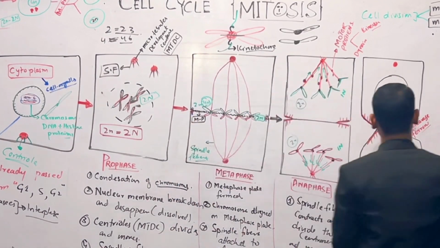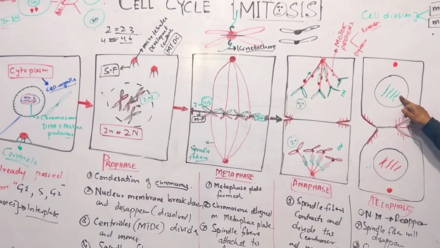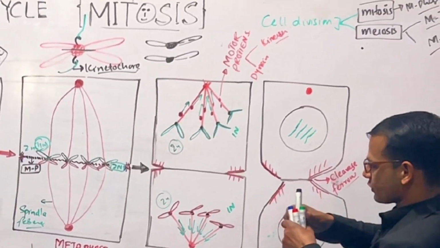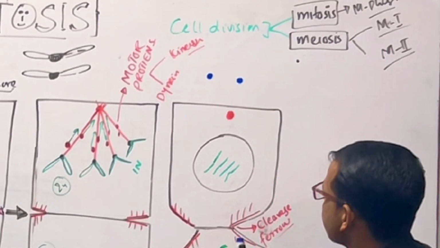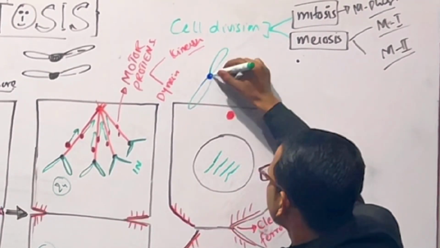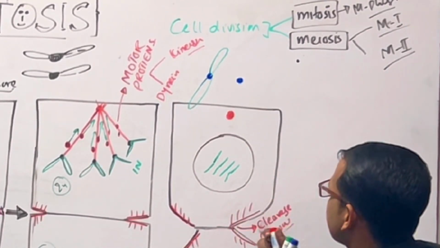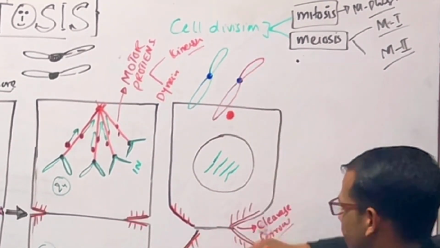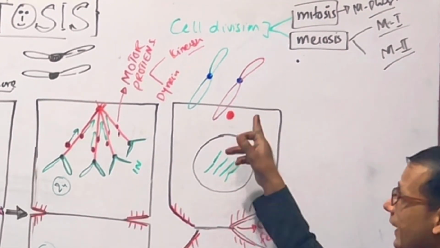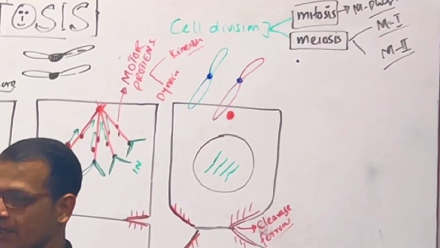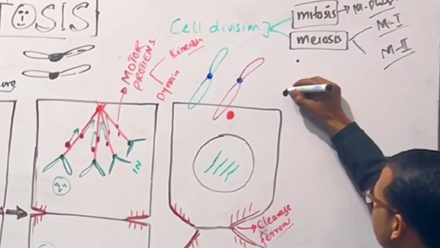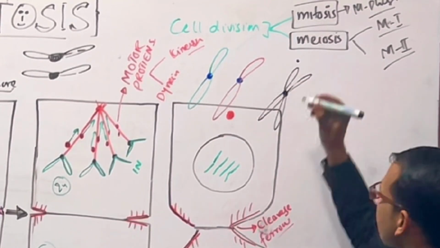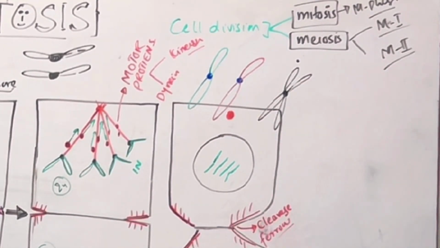Now if we take one chromosome from here and one from here, for example, this green chromosome with this centromere and this red chromosome of this cell. And we take one chromosome from the parent cell.